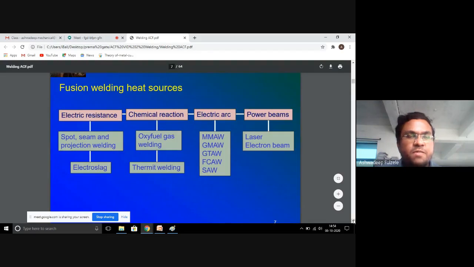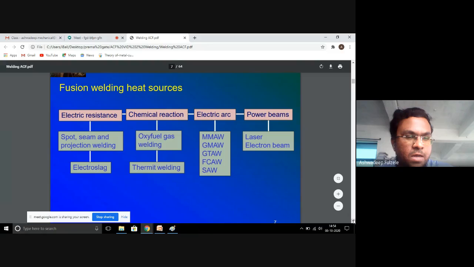This flowchart shows the fusion welding heat sources. What are the types of electric resistance welding? Under the fusion welding heat sources are the spot, seam, and projection welding.